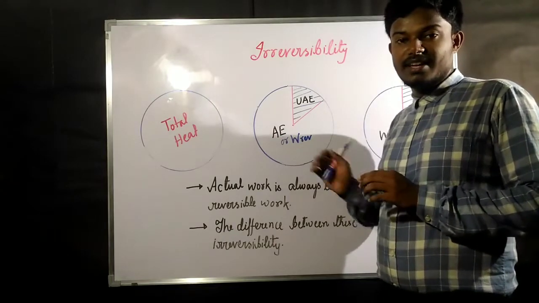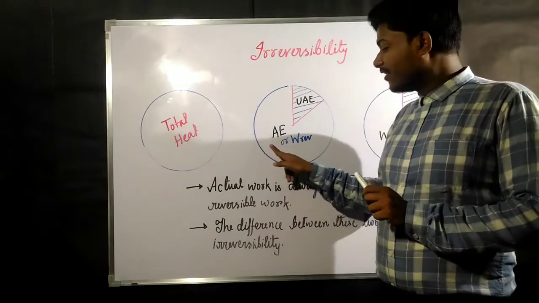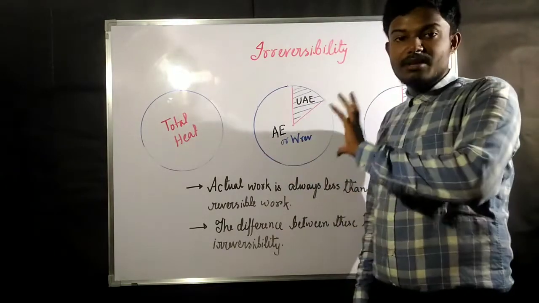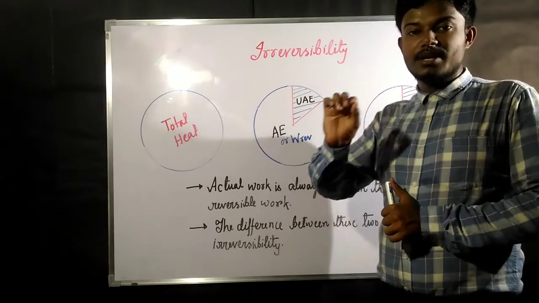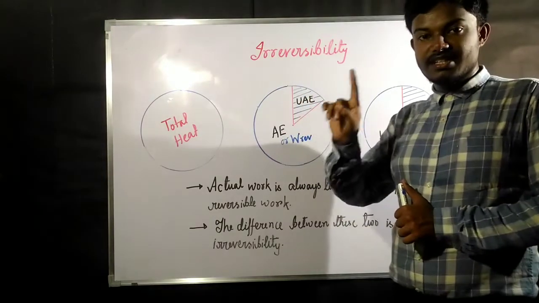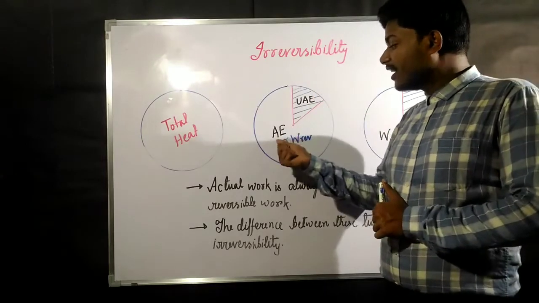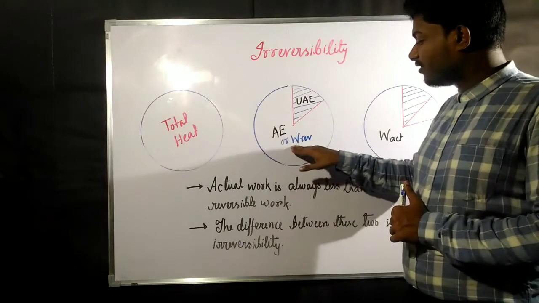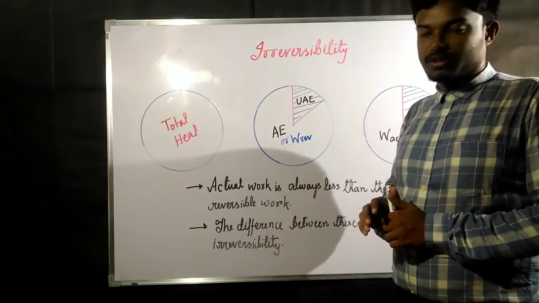W reversible we are saying that because all the expressions of work were derived considering two conditions. First condition was that the cycle must be reversible, and the second condition was that heat must be rejected at constant atmospheric temperature. So considering the first condition, that to get the maximum work the cycle must be reversible, we are directly writing that whatever available energy is there is going to be your W reversible, or work done in a reversible process.